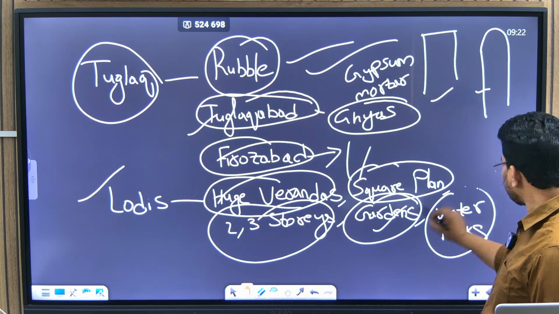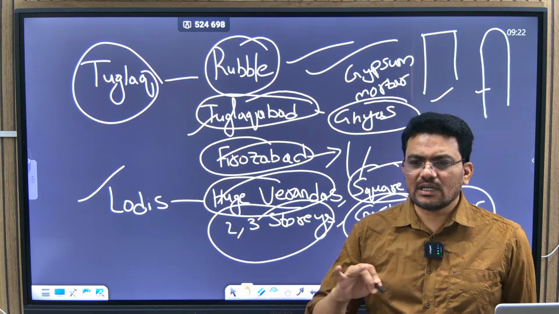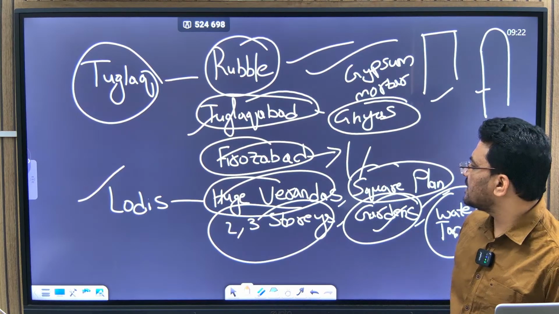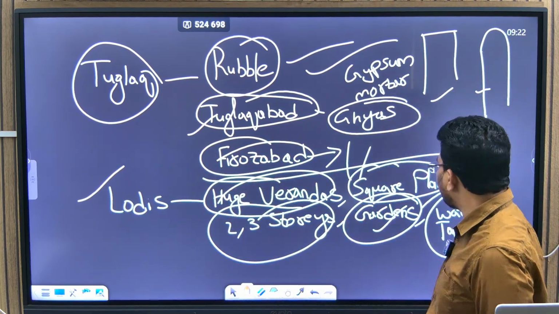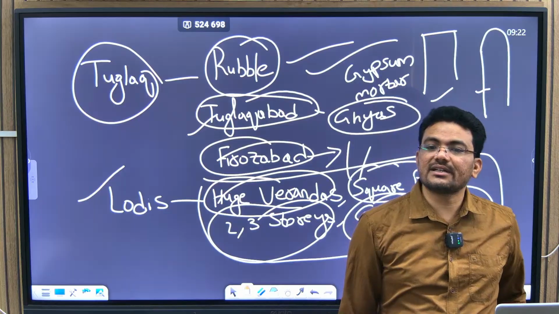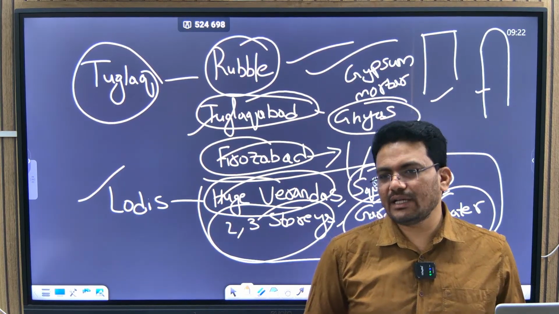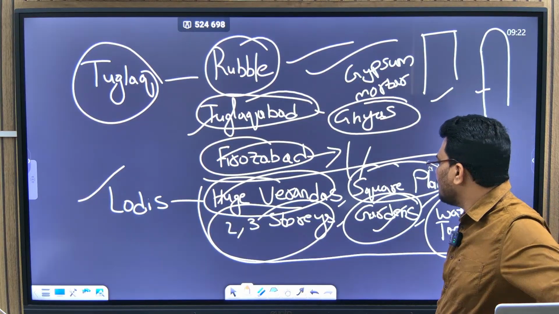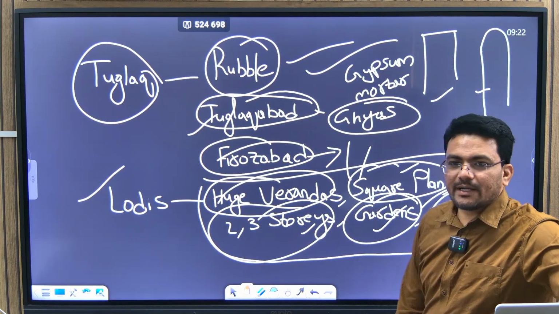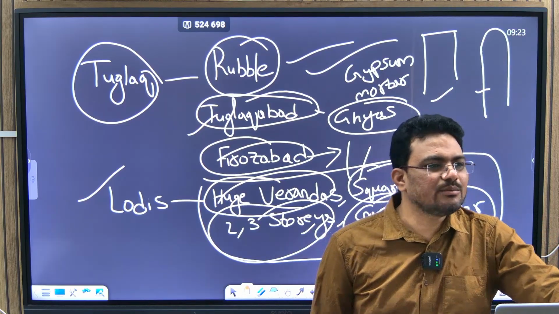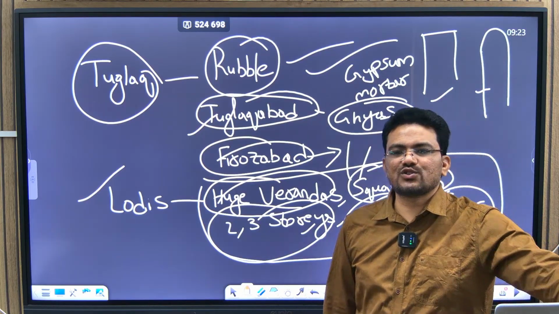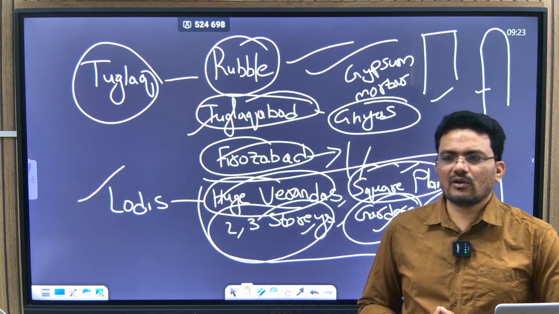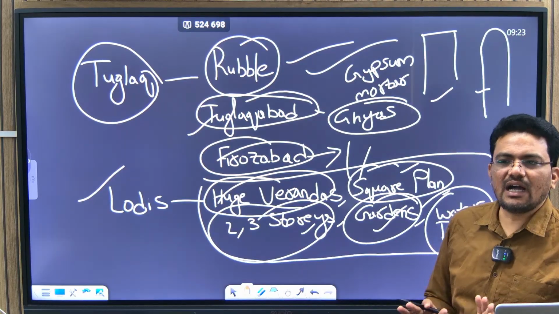And then there are waterfalls, storing the water within the religious space and all these things. These kinds of changes came during the Lodi period: gardens, verandas, stories, buildings, square plan. Just remember the Lodi architecture in this way, or else there is no specific place that you have to remember. So this is the Delhi Sultanate architecture.